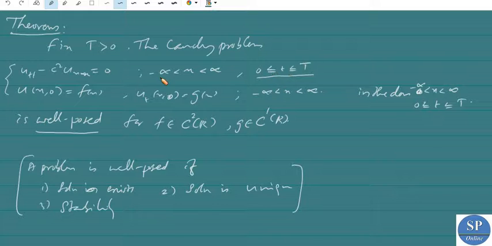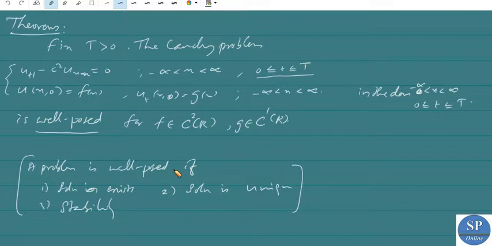Here the domain is 0 less than or equal to t less than or equal to capital T, so the time t is restricted from 0 to capital T. In that case, if f belongs to C2(R) and g belongs to C1(R), then this Cauchy problem in this domain is well posed. That means we have to prove that the solution exists, the solution is unique, and the solution is stable.